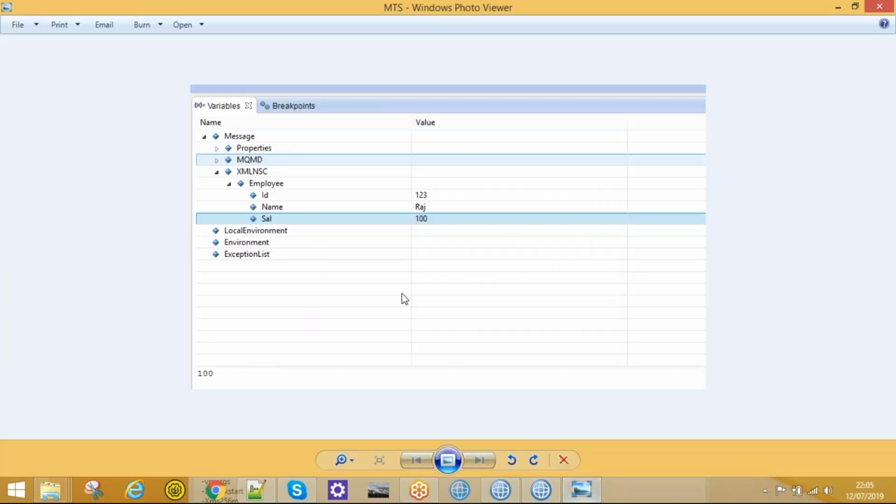If you look at this structure, this message is nothing but InputRoot dot. So this is a tree structure. It has 3 child elements like Properties, MQMD, XMLNSC. Now I would like to have these values, employee ID, right? The path will be like InputRoot dot XMLNSC dot. Under XMLNSC we have Employee as a root element. So InputRoot dot XMLNSC dot Employee dot, to fetch the ID, Employee dot ID, to fetch the name, InputRoot dot XMLNSC dot Employee dot name. This is how we need to get the things from this logical tree structure.